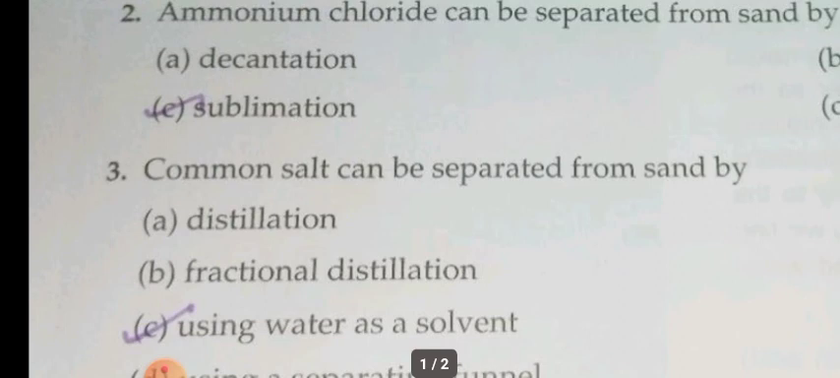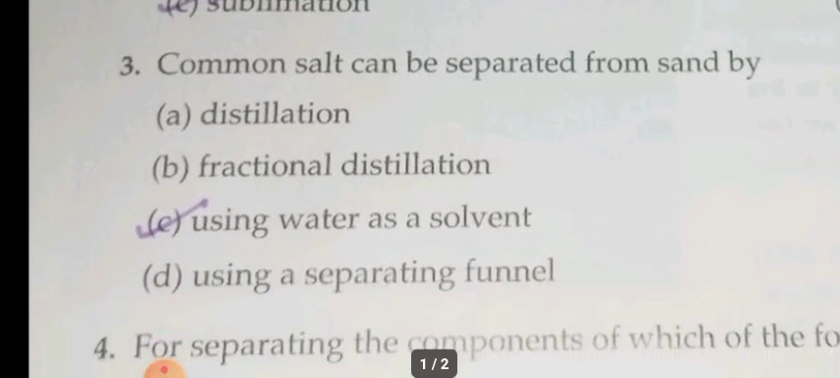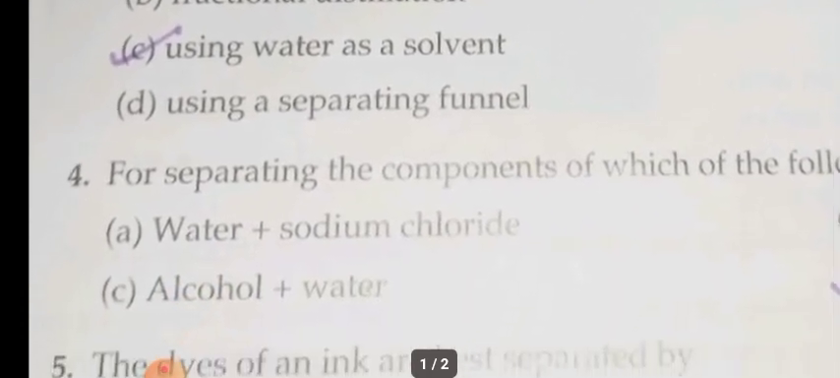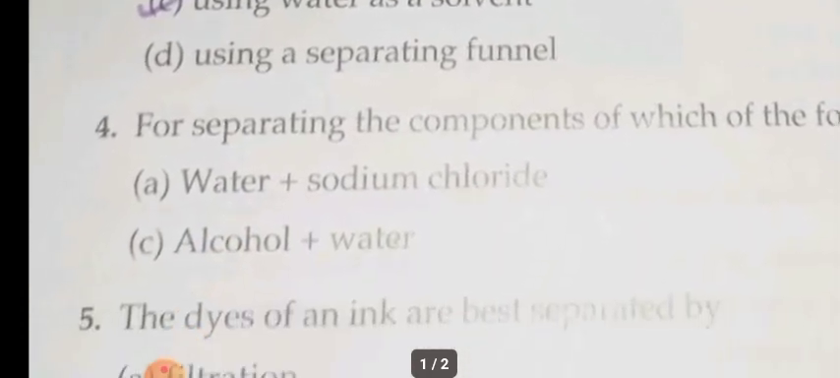Okay, children. Then third question, common salt can be separated from sand by distillation, fractional distillation, using water as a solvent, using a separating funnel. So what's the method used? Using water as a solvent. So when you dissolve this mixture, that is salt and sand mixture, salt will be dissolved in water and sand will be left out, and that can be filtered out. So by using water as a solvent, we can filter this mixture.